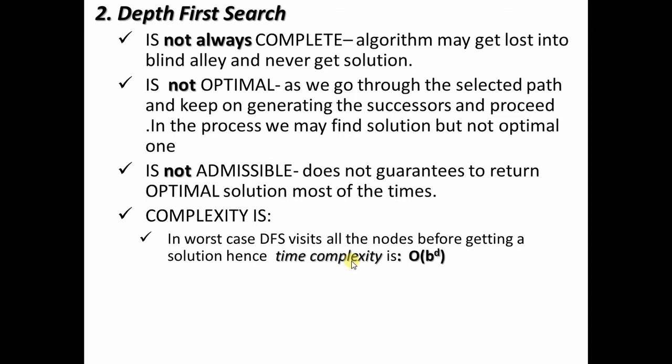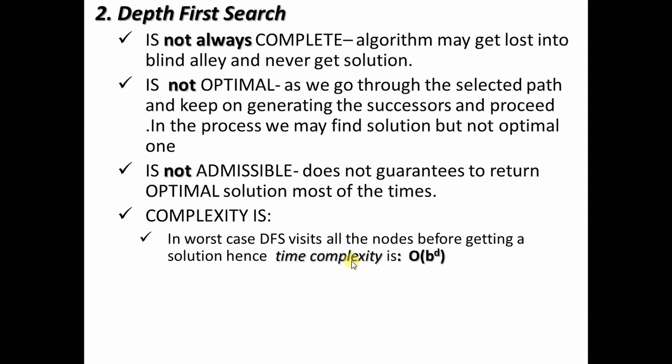Suppose there are n branches, it will go through n minus 1 branches and then finally enter the nth branch, and maybe the solution is found in that particular branch. So in the worst case, it has already visited all the nodes before getting the solution, and as a result the time complexity to get such a solution is exponential, O(b^d).